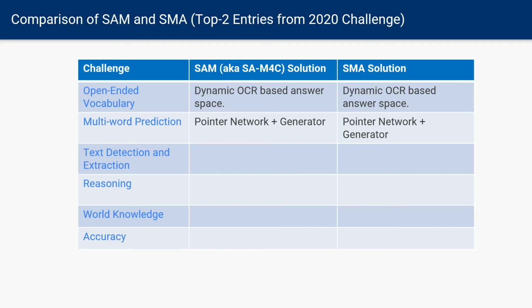Let's briefly compare these two models. Both the models have dynamic vocabulary created from detected OCR tokens. To generate their answers, both of them use a pointer network plus a generator.